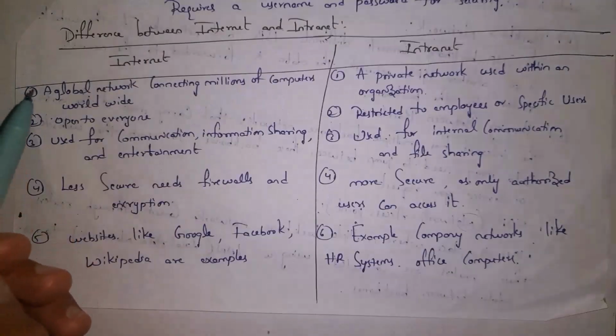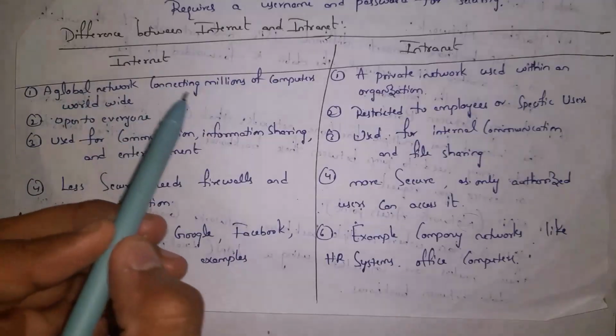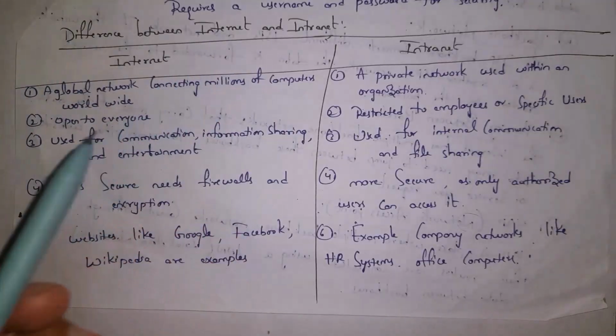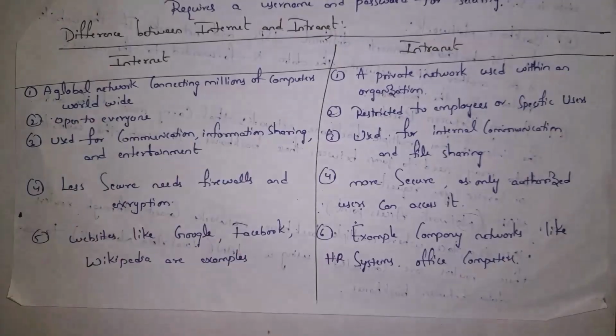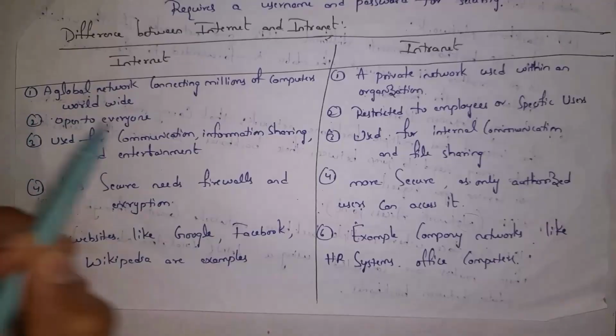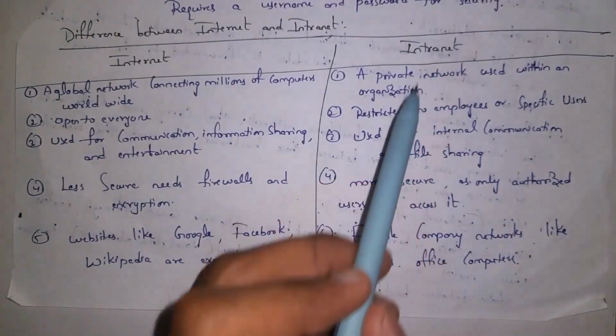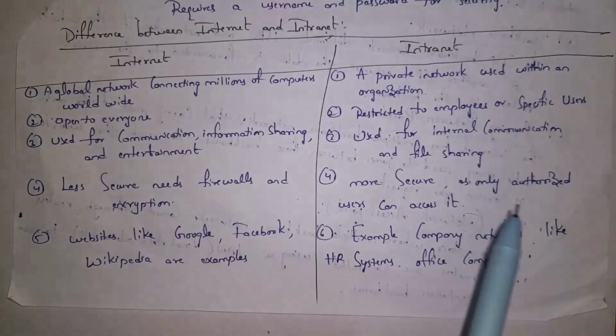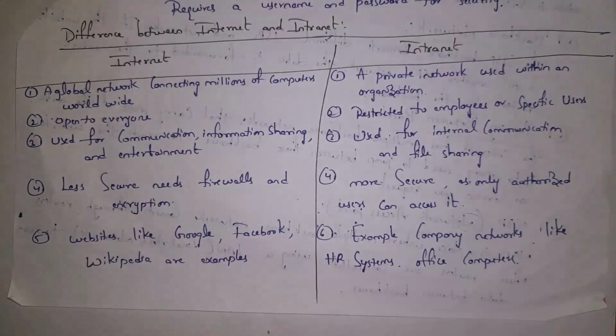Internet is a global network connecting millions of computers worldwide. The complete world can communicate by using Internet. Whereas intranet is a private network used within an organization. As everyone can use Internet, Internet is open to everyone, whereas intranet is restricted to employees, that is nothing but only company employees can use that network. Outside people cannot use that network.